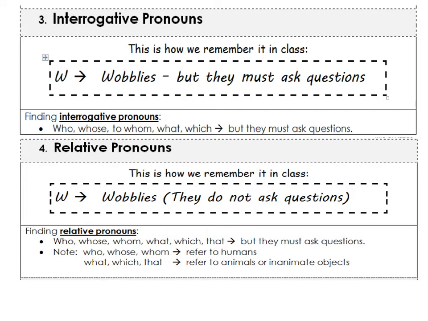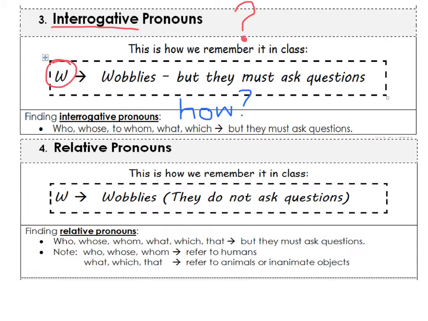Let's look at interrogative pronouns. Interrogate, just like the word says, means to ask questions. Therefore, we know that all these W words should ask a question. Take note that there's one word that's not a W word, and it's the word how.